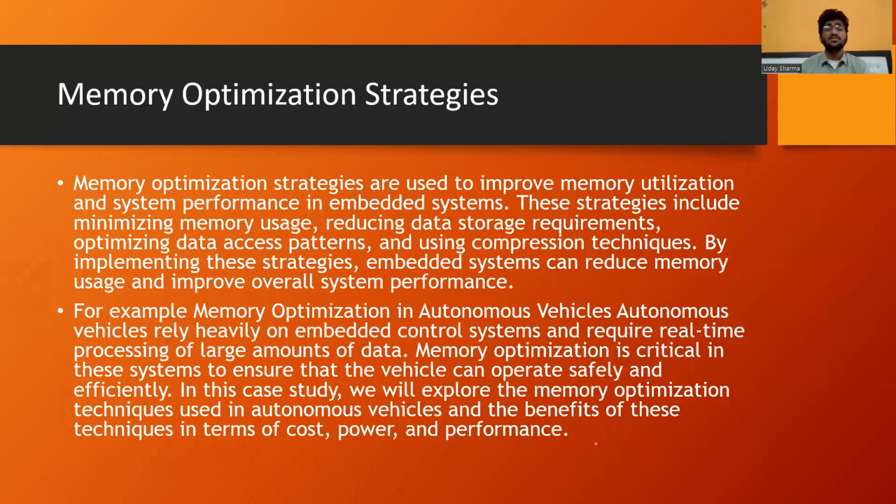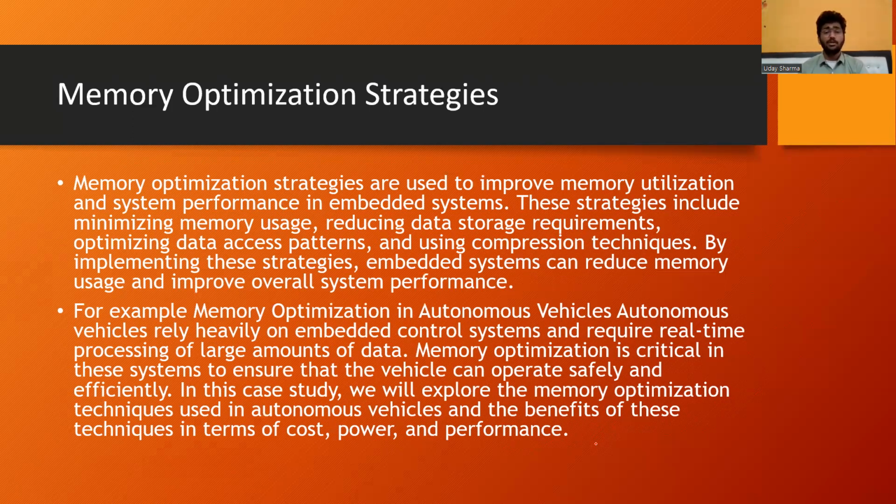Memory optimizing strategies. Memory optimizing strategies are used to improve memory utilization and system performance in embedded systems. These strategies include minimizing memory usage, reducing data storage requirements, optimizing data access patterns, and using compression techniques. By implementing these strategies, embedded systems can reduce memory usage and improve overall system performance.